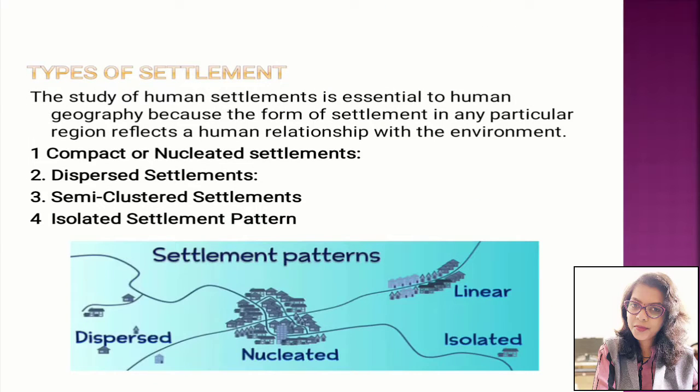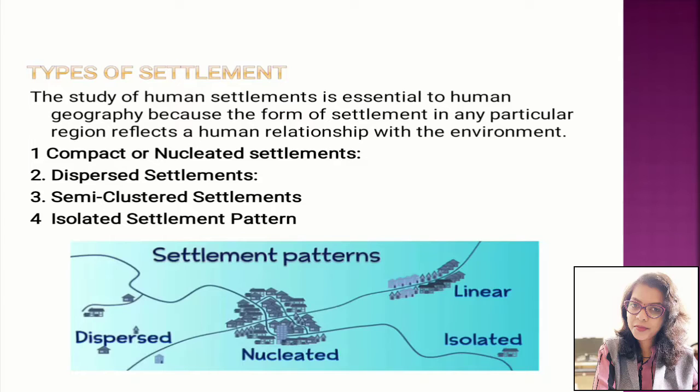So, types of settlements. The study of human settlement is essential to human geography because the form of settlement in any particular region reflects the human relationship with the environment. Basically, there are mainly four types of settlement. First, compact and nucleated settlement. So what is meant by compact settlement? A compact settlement is a closely built area of dwellings wherever flat land is available.